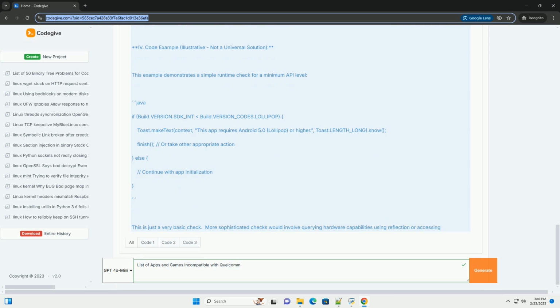Thoroughly test your app on a range of Qualcomm-powered devices with different Snapdragon processors, Android versions, and configurations. This is crucial to identify and address platform-specific issues. 4. System information. Collect comprehensive system information (device model, Android version, Qualcomm processor model, RAM, storage type) to correlate crashes and errors with specific hardware/software combinations.